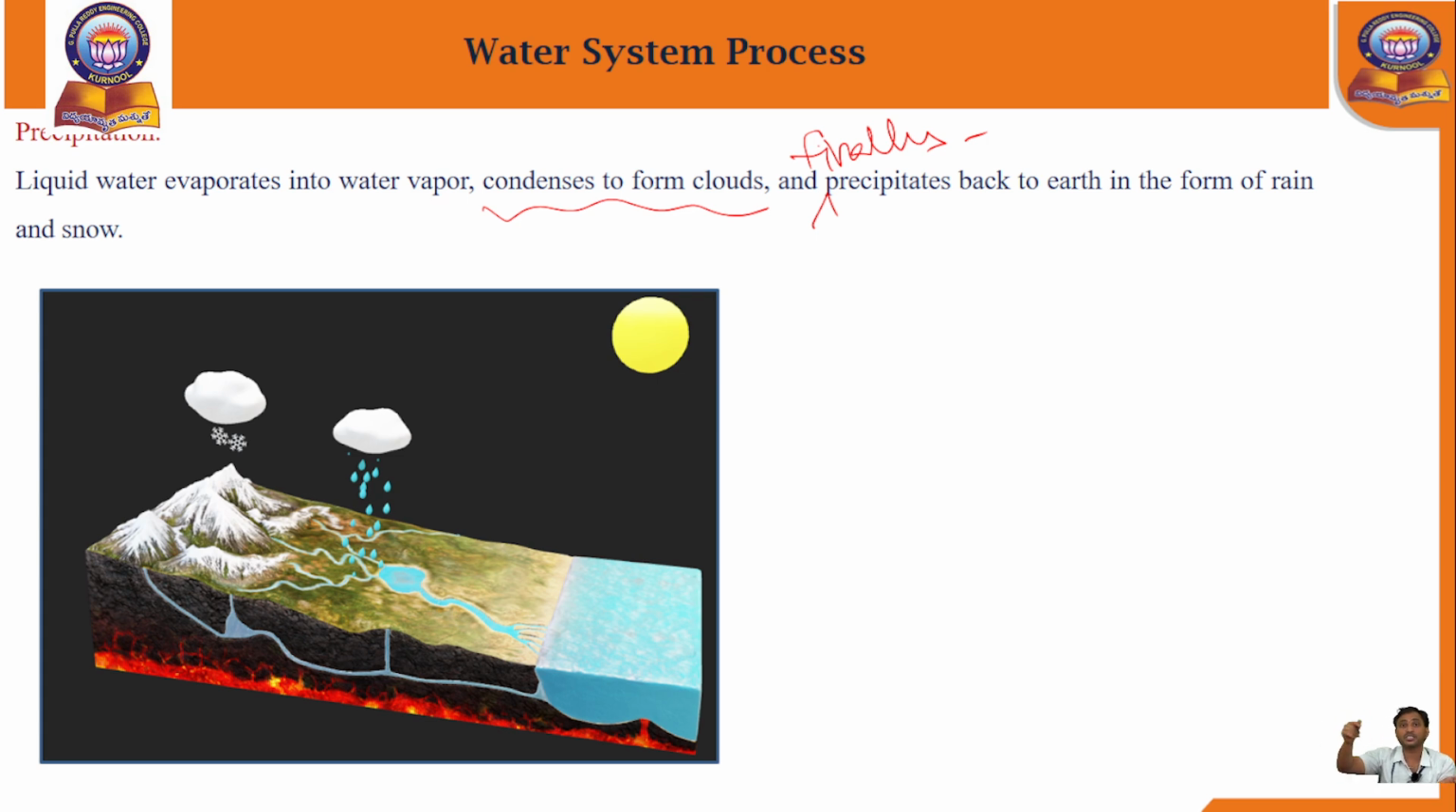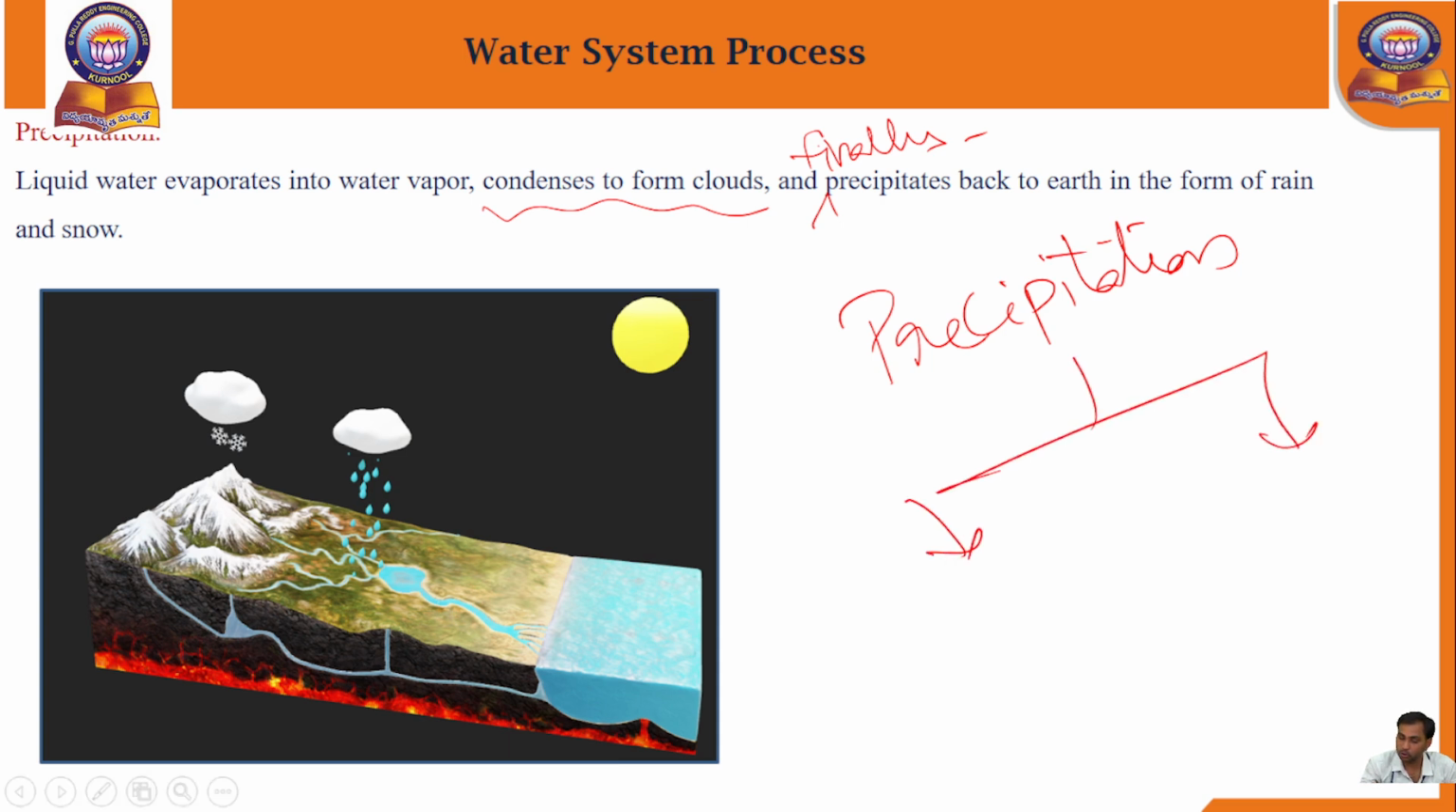So these liquid tiny particles of water are mingled with the clouds. Here the condensation process is happening, and then the precipitation occurs. The precipitation will occur in two forms. One is liquid form. The second one is freeze form.